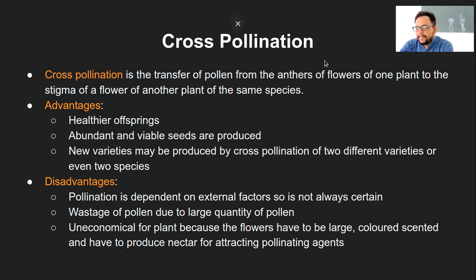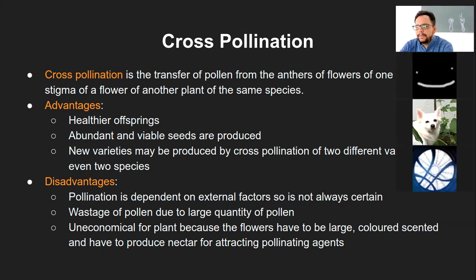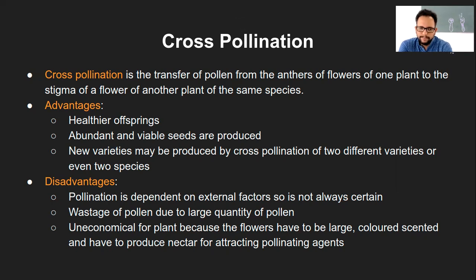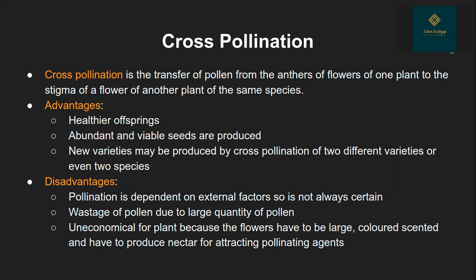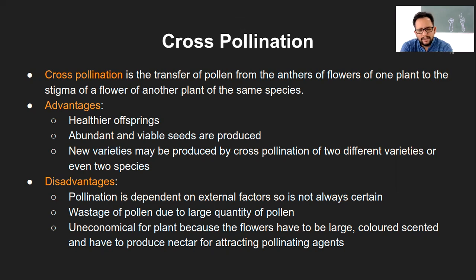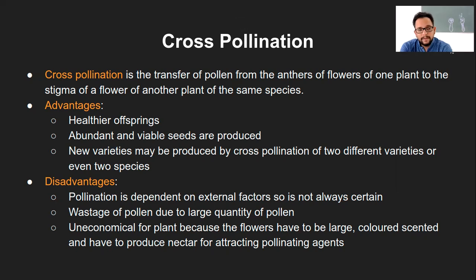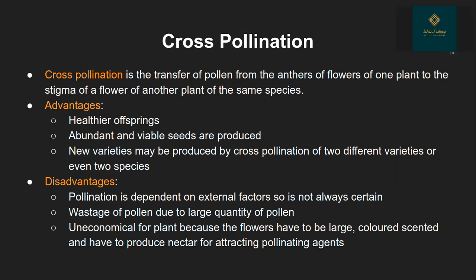Yes, someone has raised a hand. Yeah, sir. So if it's written that they are different plants but the same species, right? Sorry, come again. So cross pollination is a transfer of pollen from a different plant but of the same species. Correct.